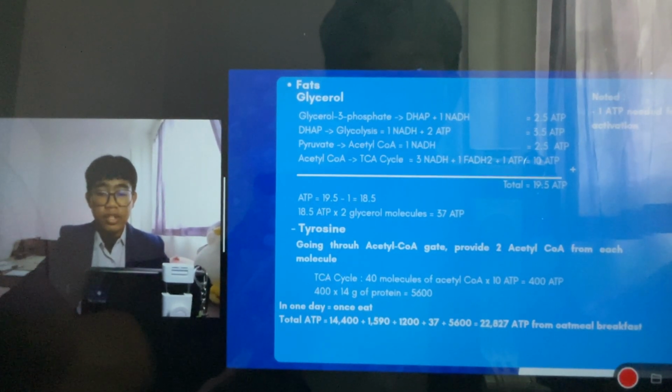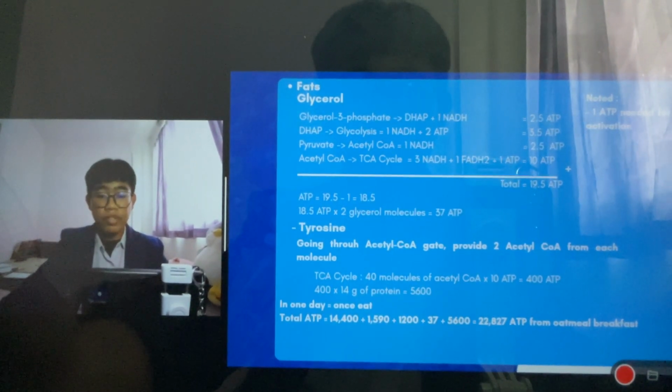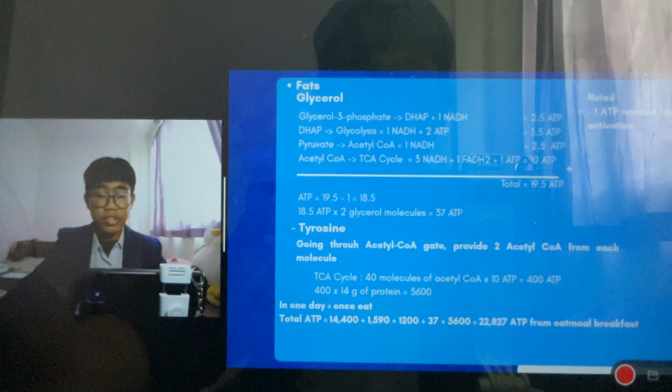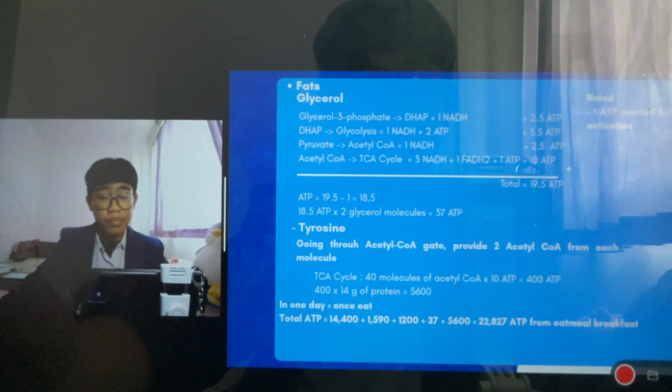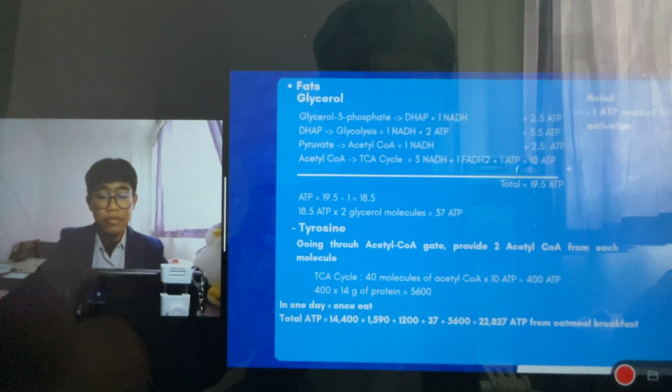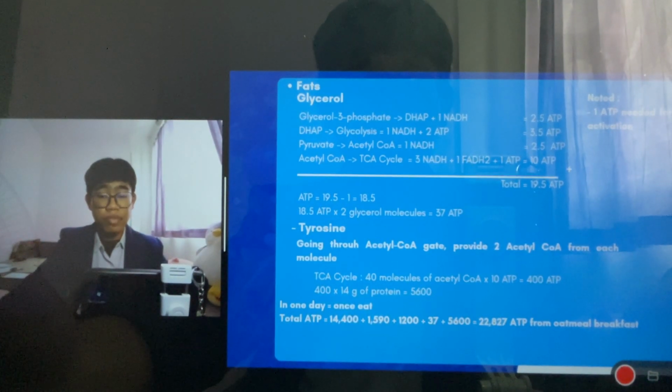And here, since we have the tyrosine and also the ATP of the tyrosine and also the 40 molecules of the acetyl-CoA, because we have 20 molecules of tyrosine here, it is resulting in 400 ATP. In the nutrition fact, we can see that there is 14 gram of the protein, so the 14 gram of the protein will be calculated times 400 as the resultant of the ATP from 1 molecule of the acetyl-CoA, and will become 5,600 ATP that we can obtain from the tyrosine consumption or the 14 gram of the protein.